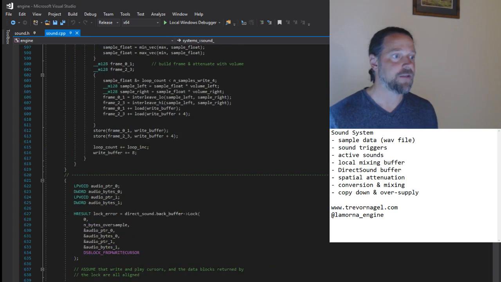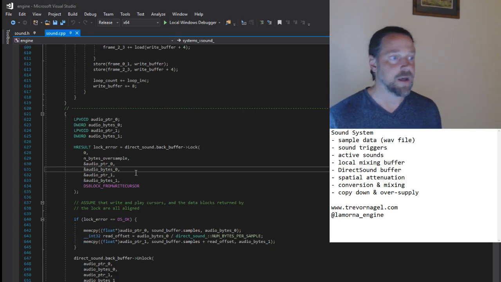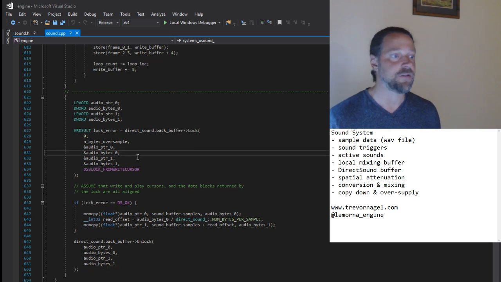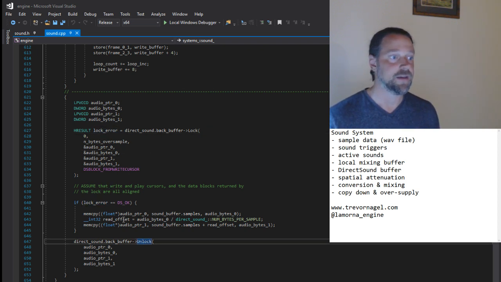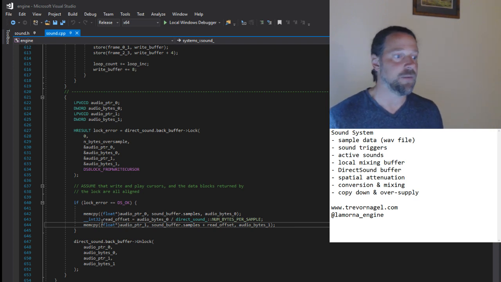So now, as a final step, we can write down the contents of the mixing buffer to the direct sound buffer, locking it prior to the write and then unlocking it when done, and writing with the awareness that it is a circular buffer and we might need to write to 2 sections.